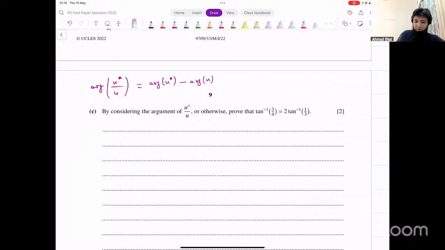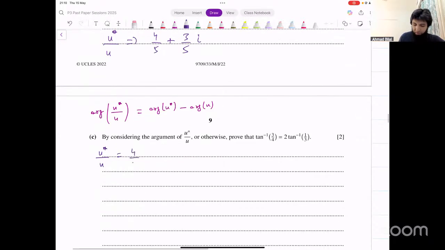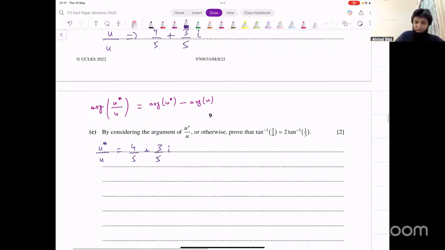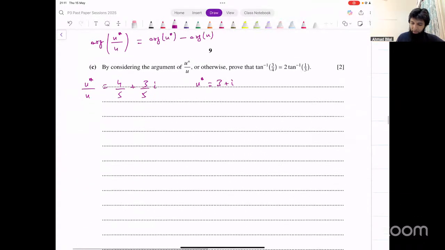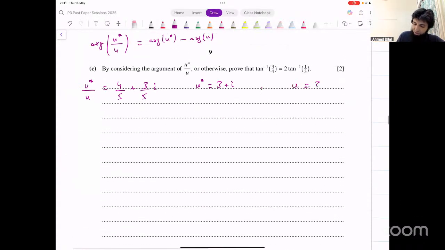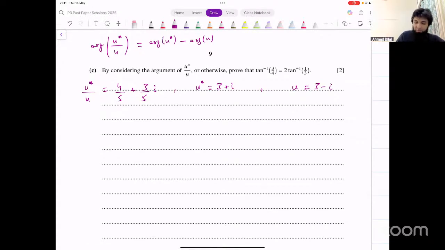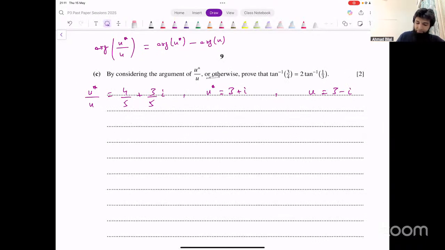Now, how would you do that? You would write down the 3 complex numbers that you have. U conjugate over U, that is 4 over 5 plus 3 over 5 iota. And then the other 2 numbers: U conjugate, that was 3 plus iota, and U was 3 minus iota. Let's find the argument for each one of them.